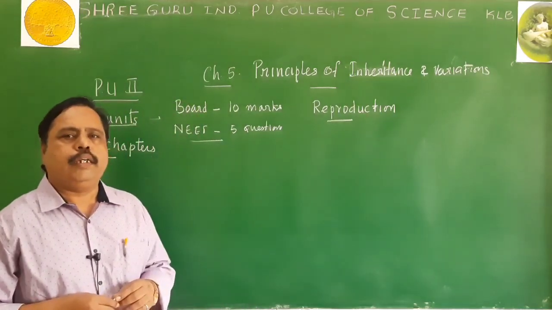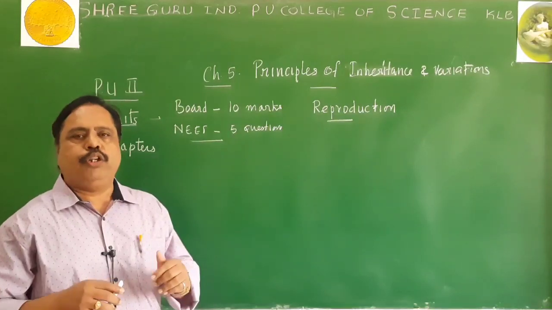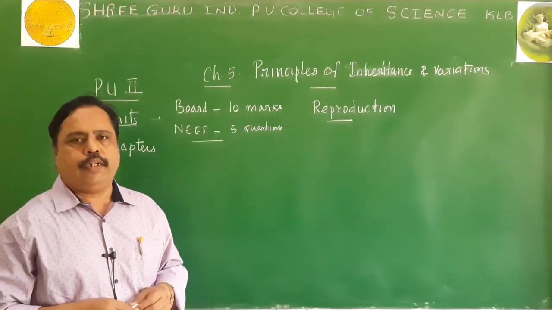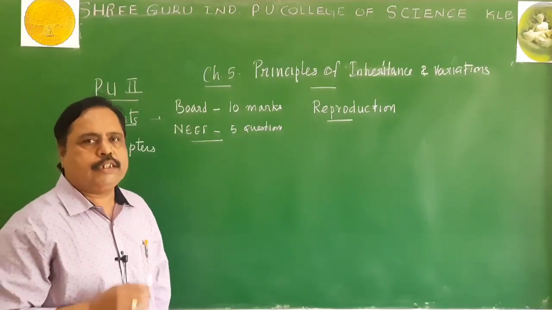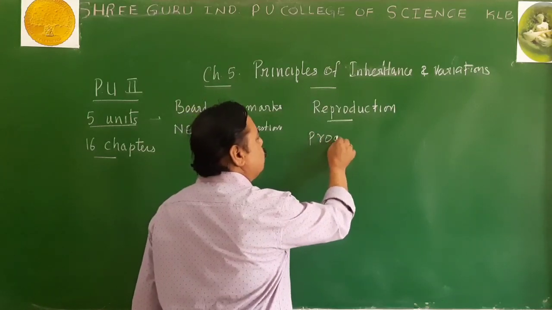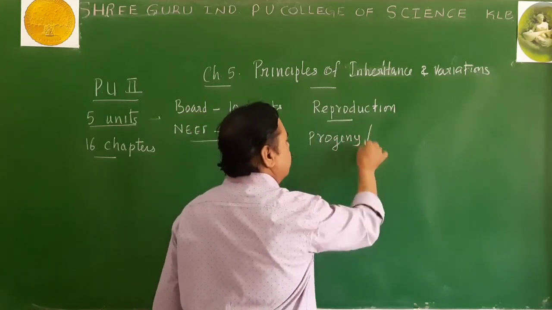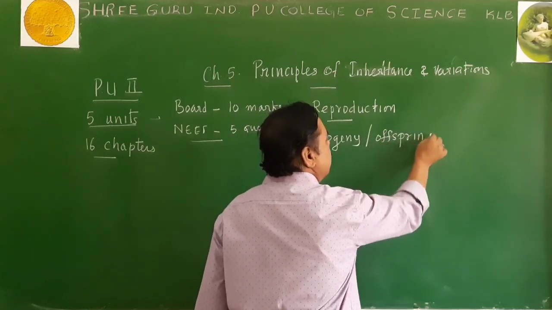So every living organism has the capacity to produce its own offspring. That offspring is otherwise called progeny. Remember this word: progeny and offspring, these two are synonyms.